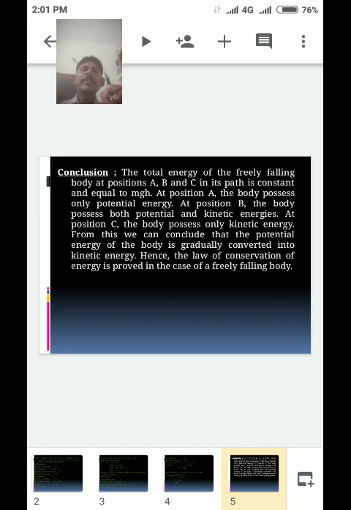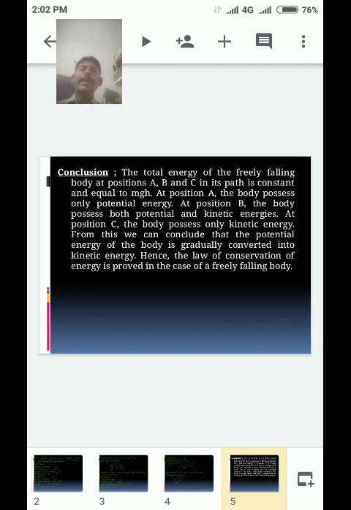The total energy of the freely falling body at position A, B, and C in its path is constant and equal to mgh. Constant, equal to mgh. At position A, the body possesses only potential energy.